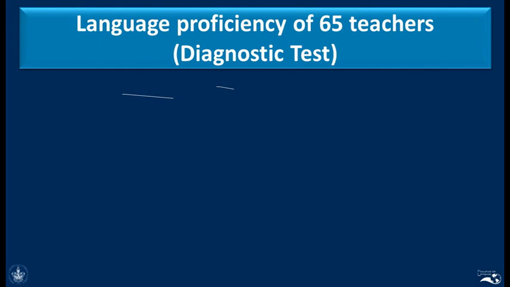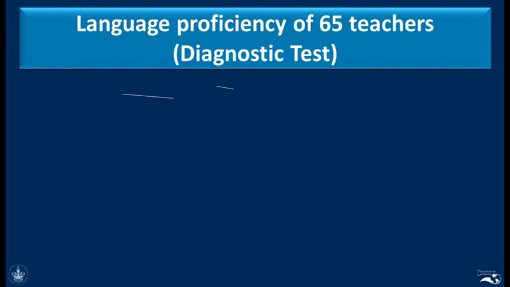That means that if I had a teacher who obtained a B2 in this diagnostic test, I would probably give this teacher a certification test of B2, or probably train him a little more, but I was not going to give this teacher a higher level. If the diagnostic test says B2, I will probably give him a B1 or a B2, but I will not give him a C1 because I would know at that moment that the teacher probably has a B2 level.